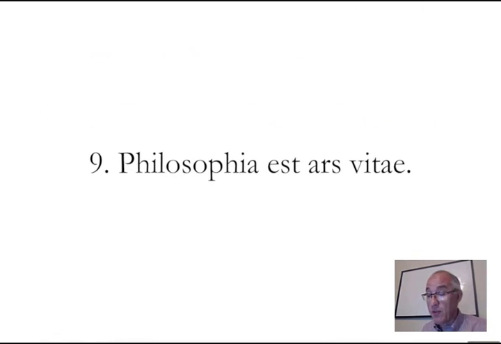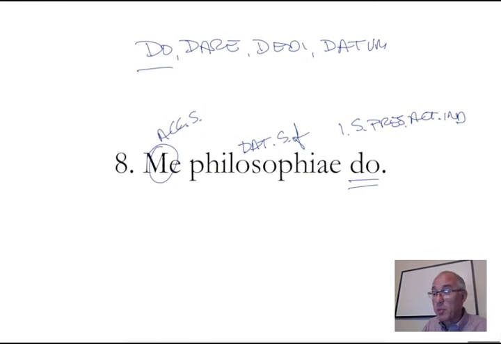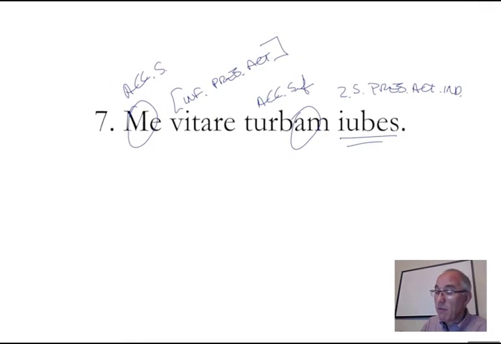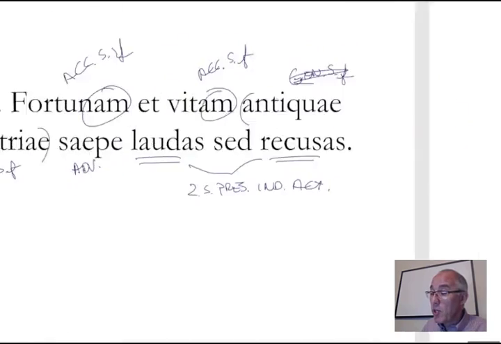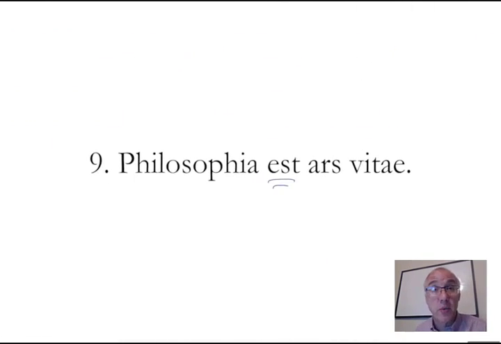Number 9, philosophia est ars vitae. In Latin, the verb to be, just like in English, is often going to be at the end. Notice all the sentences beforehand: verb at the end. But when you have a verb of is, it's not a requirement that the verb be at the end, because like the next one, it's not at the end. But that's the generally accepted place for the verbs in Latin, unless it's a verb of to be. In this case, something is something. Philosophy is the art.